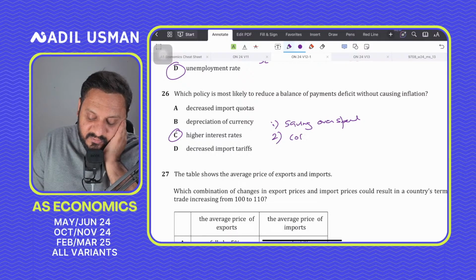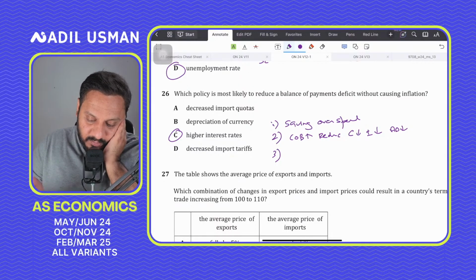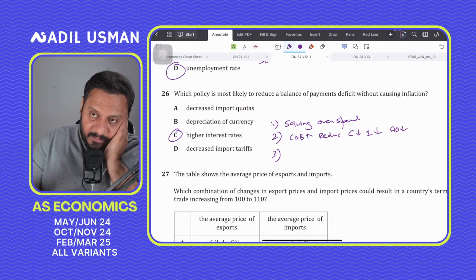It would reduce consumption and investment, so AD would fall, and rising interest rates would attract short-term capital inflows, which are known as hot money inflows. Hot money is short-term capital movement. FDI is also capital movement, but not short-term. It's also a capital flow, but long-term.